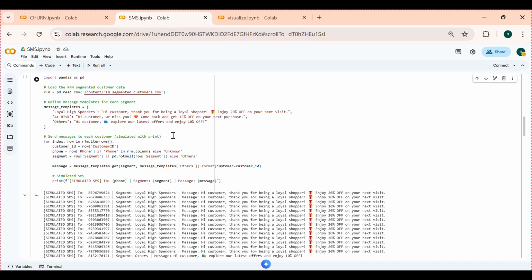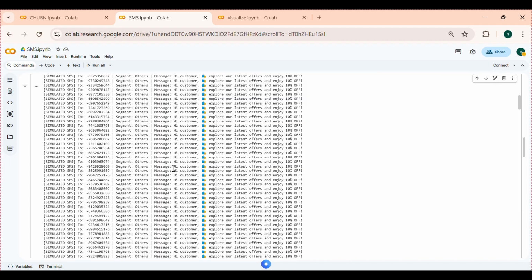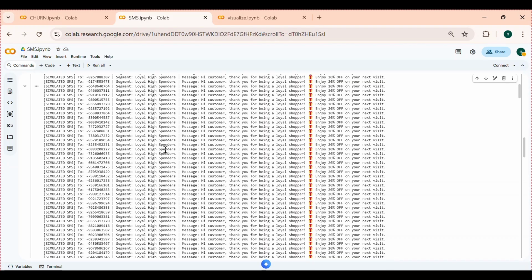Then we go for the SMS. Based on the customer segmentation using RFM analysis, different SMS messages are sent to different customer groups. Loyal customers receive the reward message while at-risk customers receive re-engagement offers. Here we use the Twilio SMS API to send real-time SMS messages to customers.